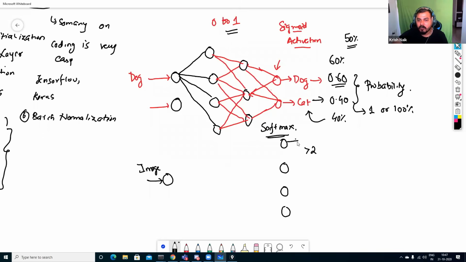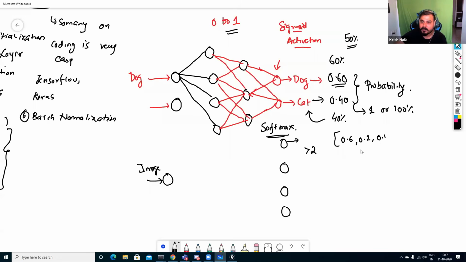Suppose my first output... internally I'm using Softmax, so this will actually give me probabilities like this. See this. Suppose my first output is 0.6, this is saying 0.6 it belongs to dog. The second output says 0.2 it belongs to cat.